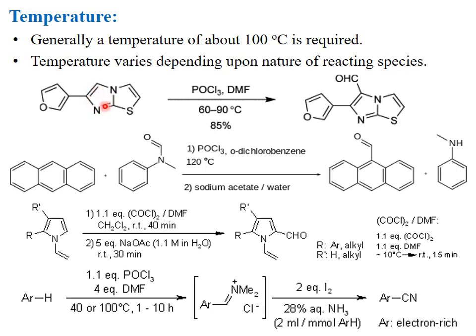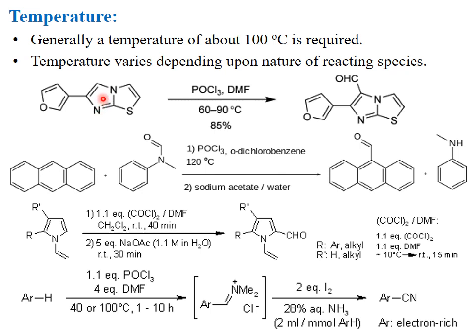The first step is the production of the iminium salt. The second step is the electrophilic substitution reaction. The iminium salt is added to this heterocyclic ring. That iminium ion, upon hydrolysis, gives a formyl group. So we obtain a formyl-substituted imidazole system. The formyl group, CHO, is attached over here.